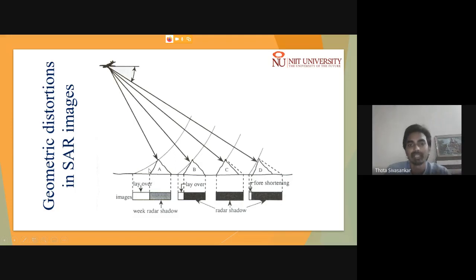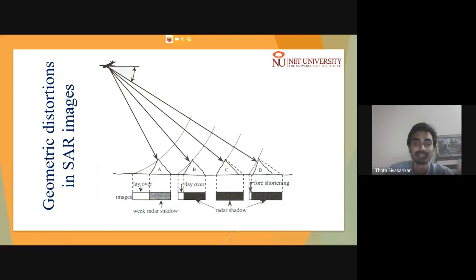However, when we have a hilly terrain, the challenges come. Let us consider that the top of the mountain is received by the sensor before the bottom of the hilly terrain. In that case, the SAR sensor tries to interpret the position of the pixel based on the time it takes to reach.